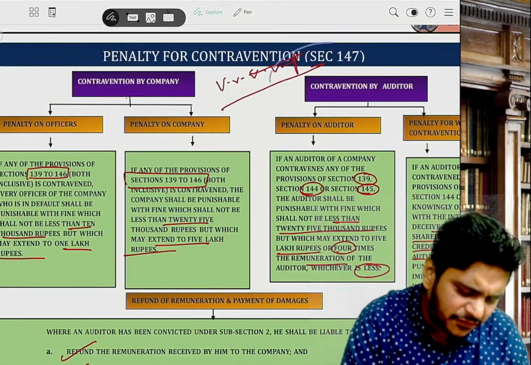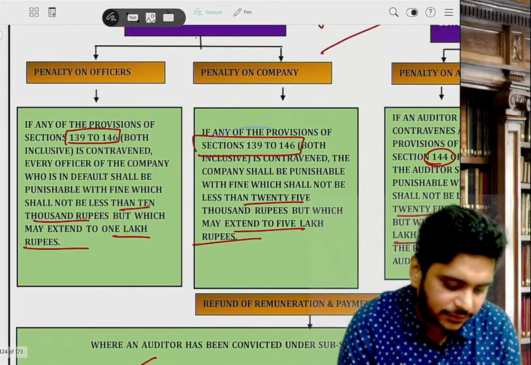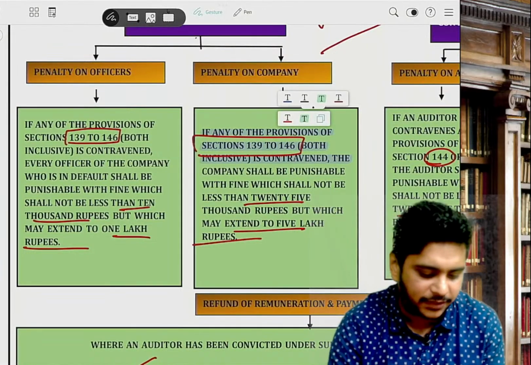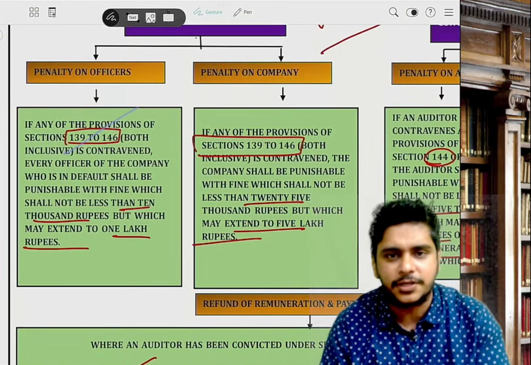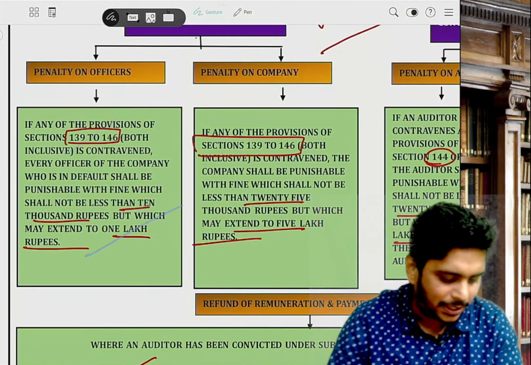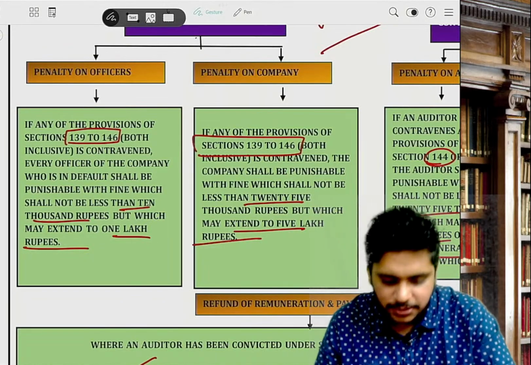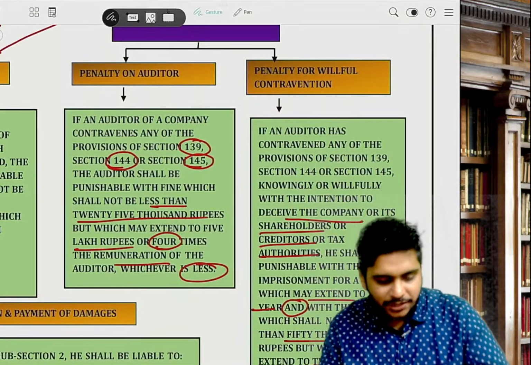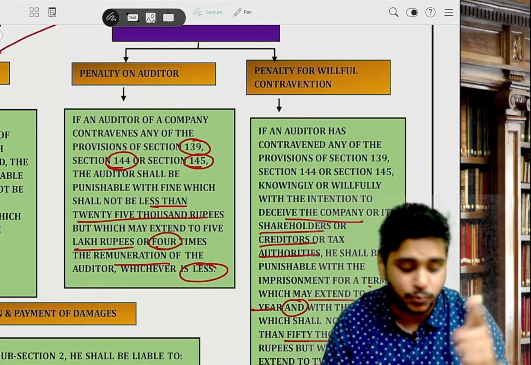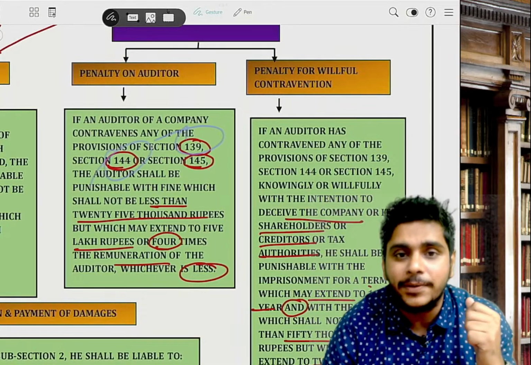Section 147, guys, at the very end. Very important, section 147, penalty. If the company contravenes sections 139 to 146, how much is the penalty? 25,000 to 5 lakh. If the officer contravenes 139 to 146, how much? 10,000 to 1 lakh. This is on the company and its officer. For us, what is important? The auditor. Understand this. If the auditor contravenes three sections, we have just discussed: 139, appointment, 144, prohibited services.